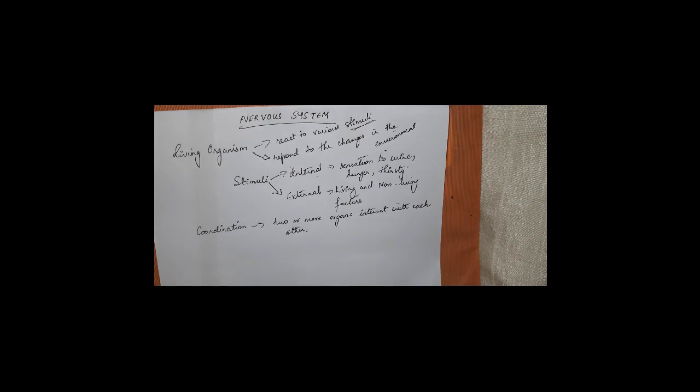So remember, you have different types of systems. They all work together, but each performs a particular function. Even though they perform particular functions, they are all related to each other, and since they are related, they have to maintain coordination. And what is coordination? It is when two or more organs interact with each other. And you know that organs make up a system, right? When different types of organs work together, they form a system. And when these organs interact with each other, they form coordination. So I hope you're clear.